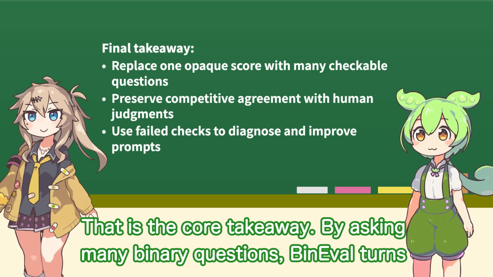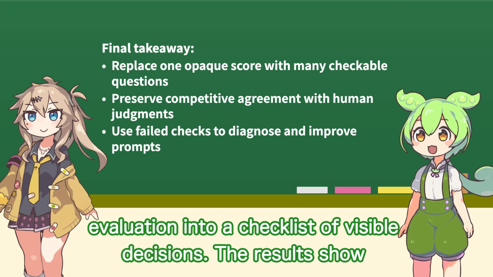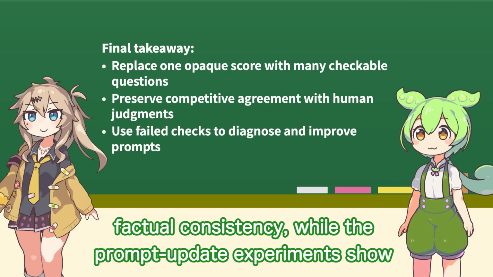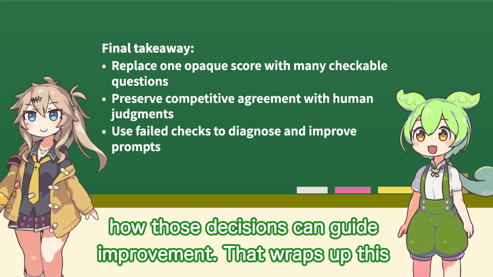By asking many binary questions, TIE-Eval turns evaluation into a checklist of visible decisions. The results show competitive agreement with humans on summarization, dialogue, and factual consistency, while the prompt update experiments show how those decisions can guide improvement. That wraps up this paper walkthrough.